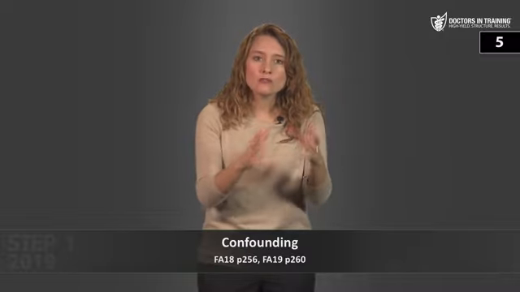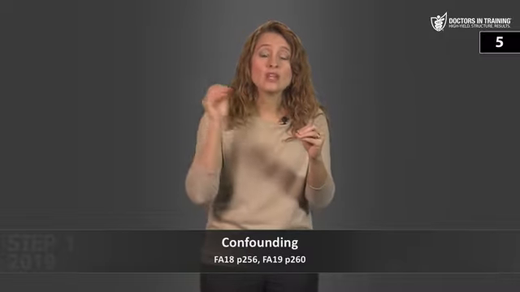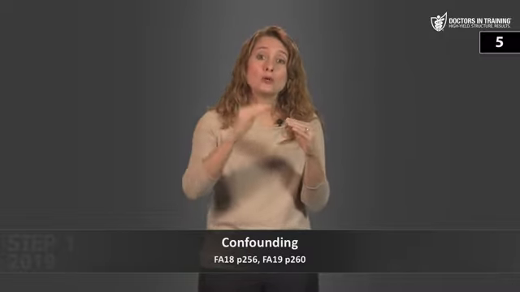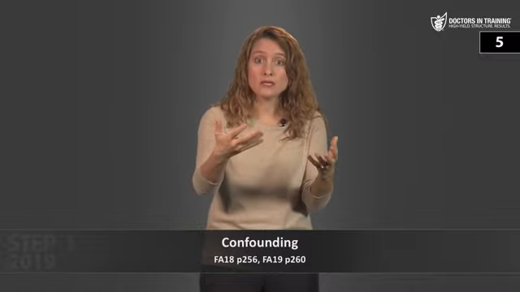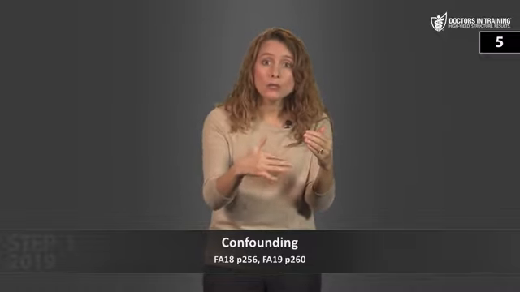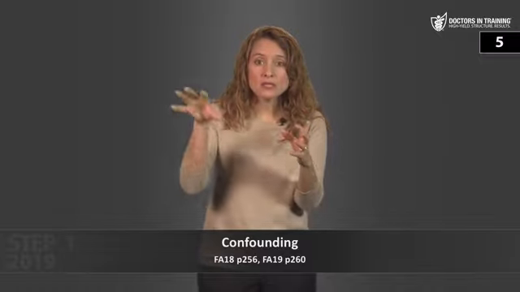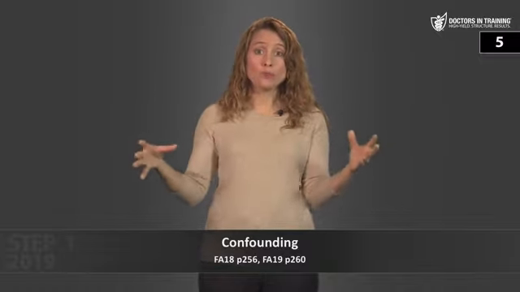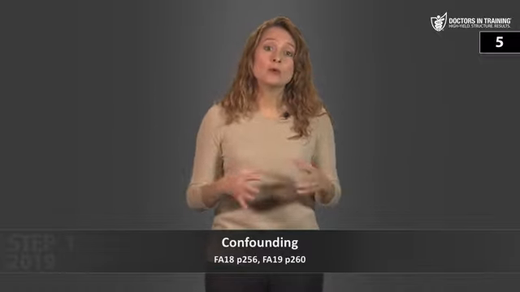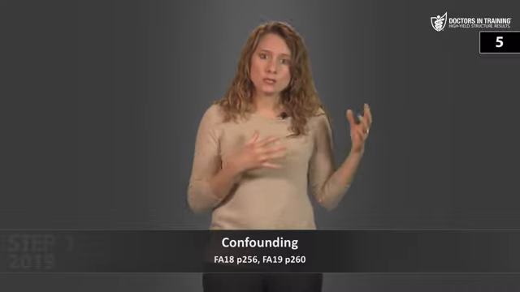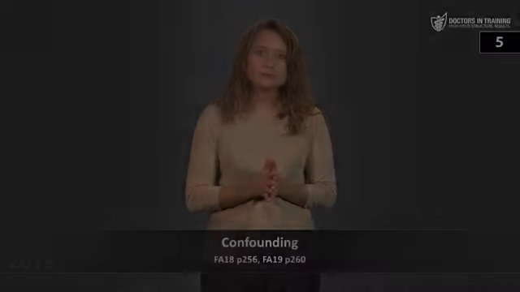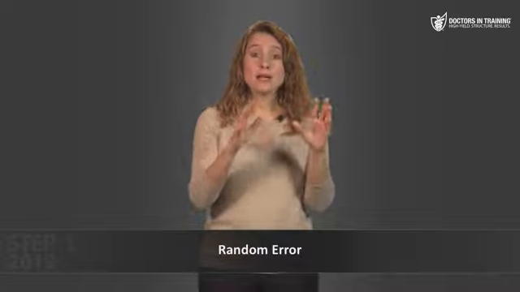So you can see here that confounding is occurring because tobacco use is a third variable that's associated with the exposure, that's asbestos mining, as well as the outcome, lung cancer. So unless you know about this potential confounder and then control for it in the study, then you may end up with a distorted association between asbestos mining and lung cancer. Okay, so now we've talked about bias and confounding.